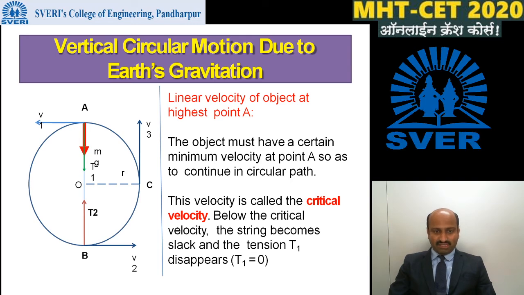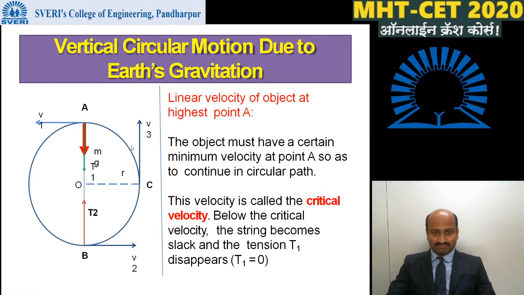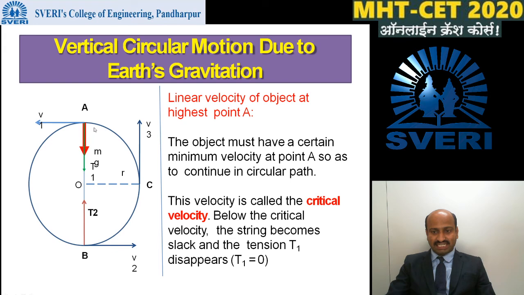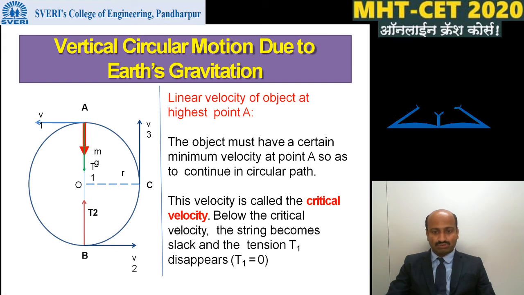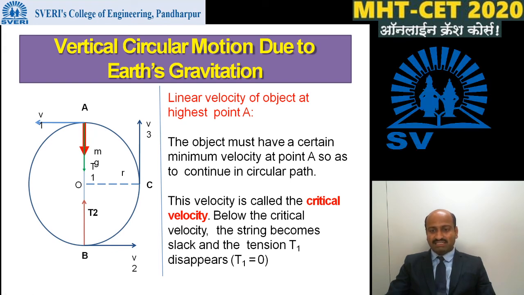Now the linear velocity of the object at the highest point A. The object must have a certain minimum velocity at point A so as to continue in the circular path, and this velocity is known as the critical velocity.